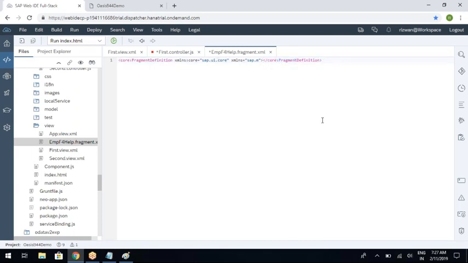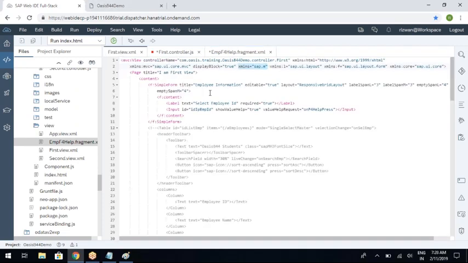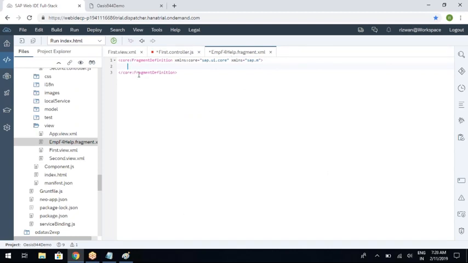Yeah. So this is basically the empty template that should be there for a fragment. So whenever you define a fragment, this should be the empty template. This is called a skeleton. The way when you create a view, you will have a skeleton, right? So similarly, this is the empty skeleton for a fragment. The fragment starts with a fragment definition and ends with a fragment definition, and the needed libraries here,